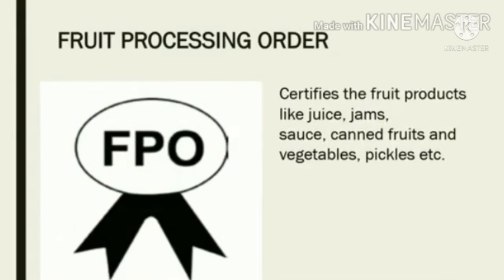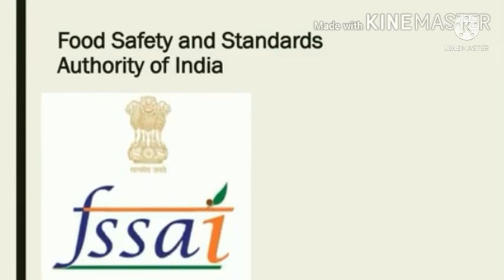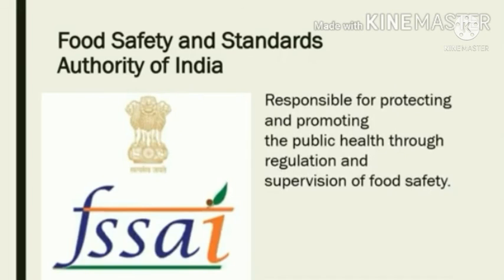FPO certifies fruit products like juice, jams, sauce, canned fruits and vegetables, pickles, etc. Food Safety and Standards Authority of India, FSSAI, is responsible for protecting and promoting public health through regulation and supervision of food safety.